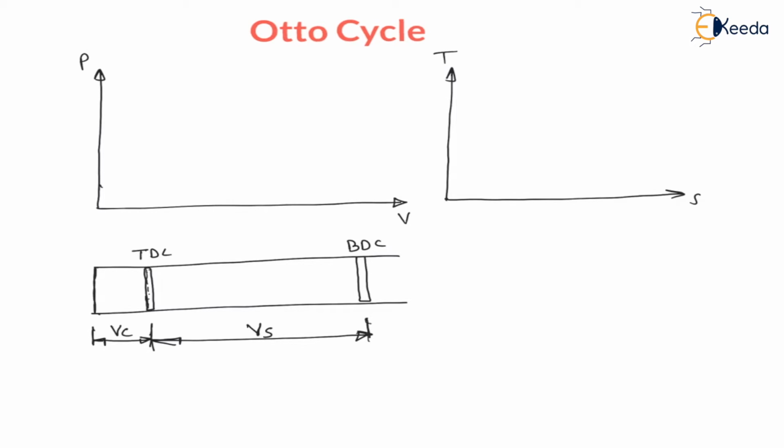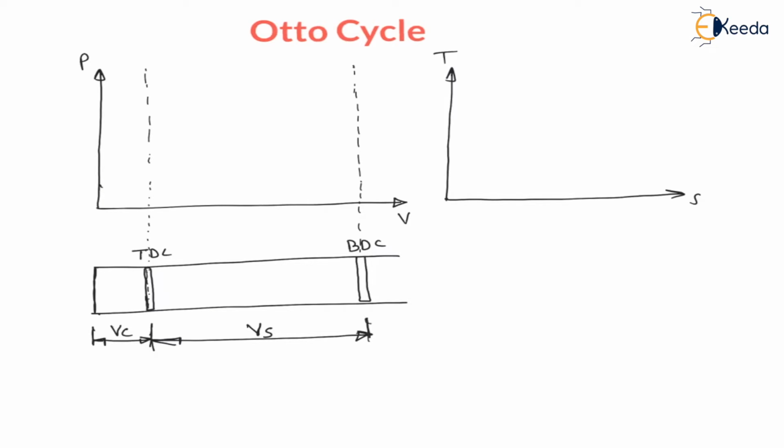Now, let us say the piston is initially at top dead center. Here, the location of the piston is at top dead center, TDC, right? So, let us draw the TDC and BDC lines. The piston reciprocates between top dead center and bottom dead center. This is the maximum possible displacement of the piston between TDC and BDC.